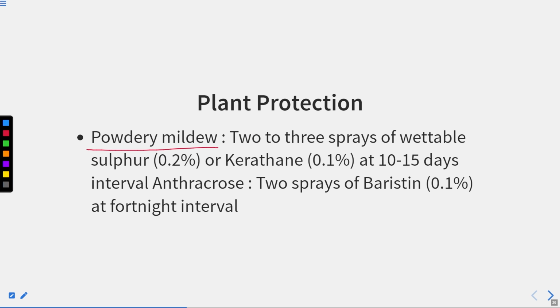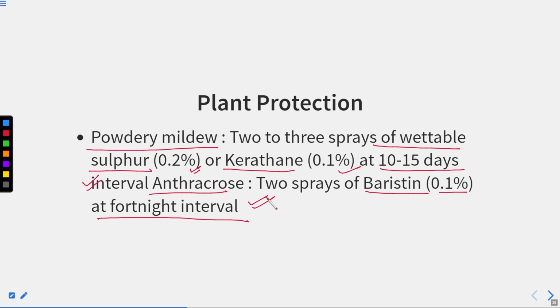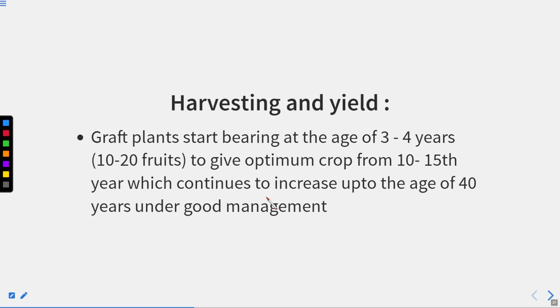Powdery mildew, a fungal disease. 2 or 3 sprays of wettable sulfur, that is 0.2%, or karathane 0.1% at 10 to 15 days interval is effective. For anthracnose, 2 sprays of bavistin, that is 0.1% at fortnightly interval, is quite effective.